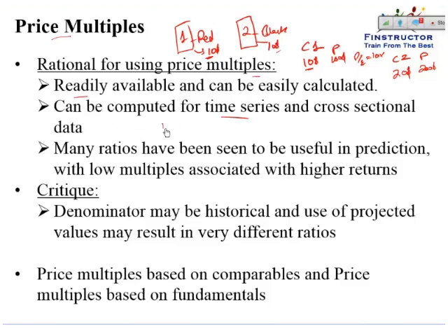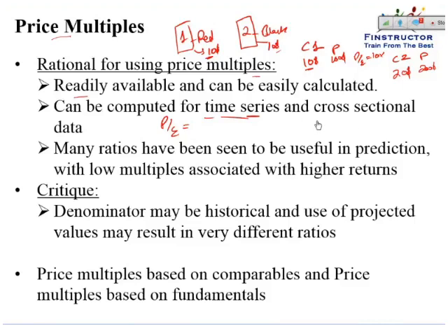So the price to earnings ratio for a particular stock or a particular company can be compared across time. So what price to earnings has the stock been trading at throughout time? That is last year, last month, average of last 5 years, average of last 10 years, can all be done. So it can be computed for time series data. It can also be computed for cross-sectional data.